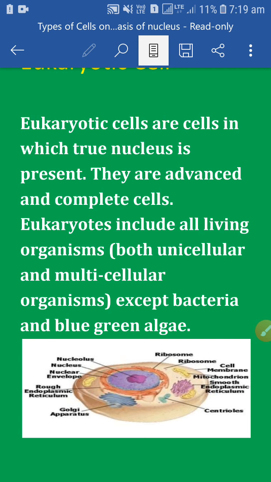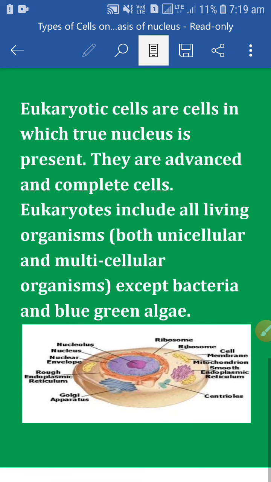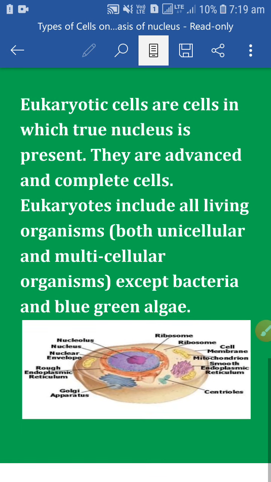In case of chromosomes, in prokaryotic cells the chromosome number is single, but in eukaryotic cells, the chromosome number is more than one.